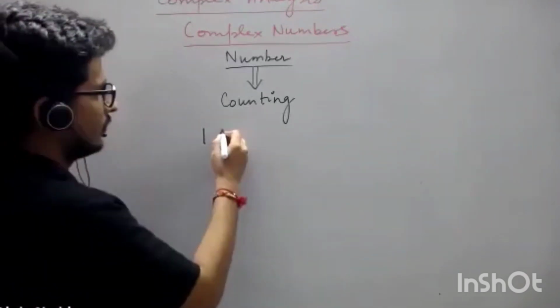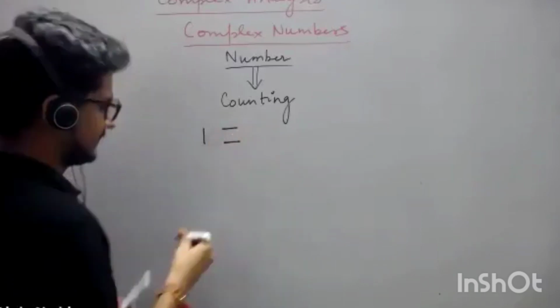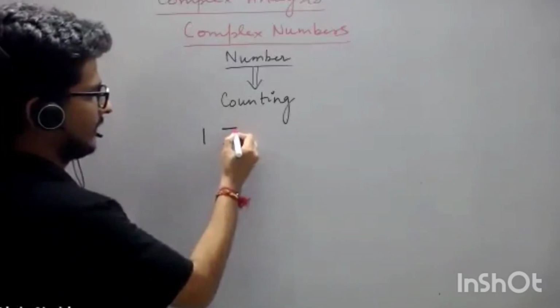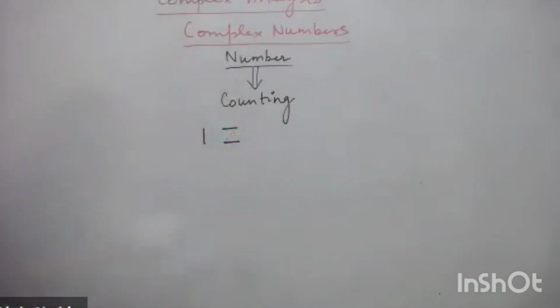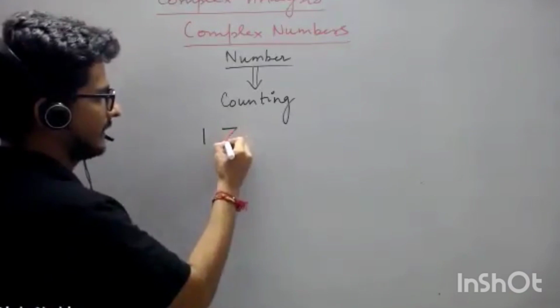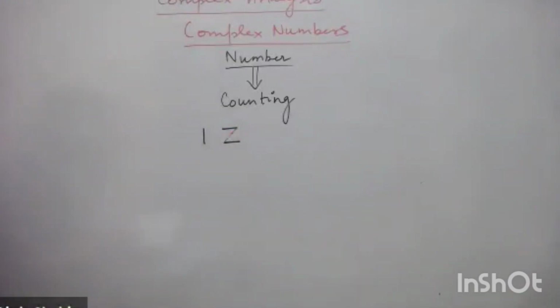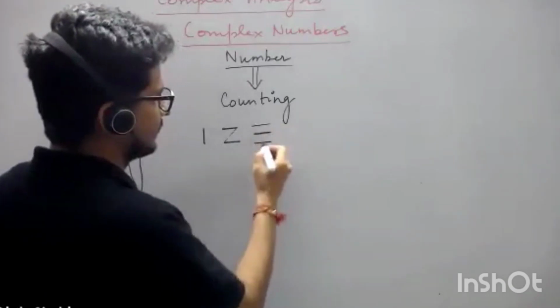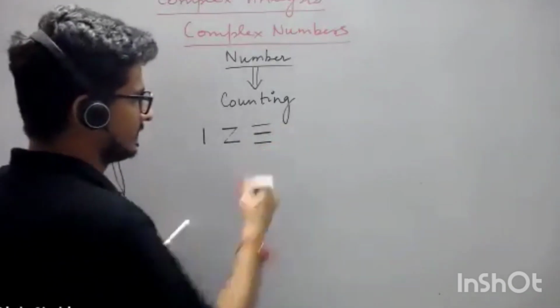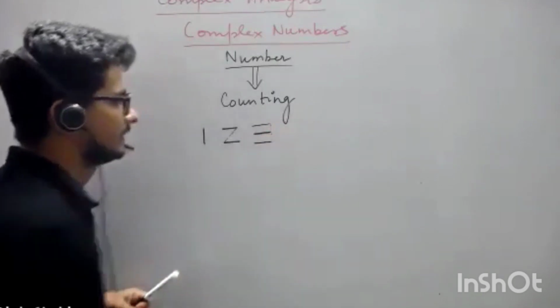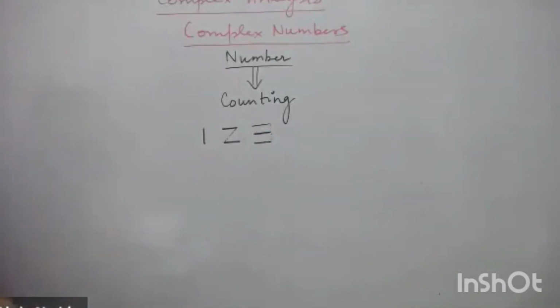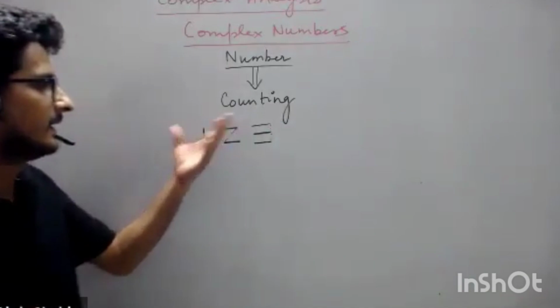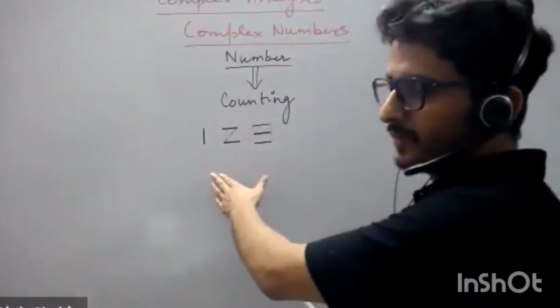When we write 2, it is like this, and then it developed like this. We write 2 like this. After that it gradually gets modified in history. When we say 3, it is actually like this. So there are historical developments of numbers. The reason I am telling you this is that our understanding of numbers is because of counting.